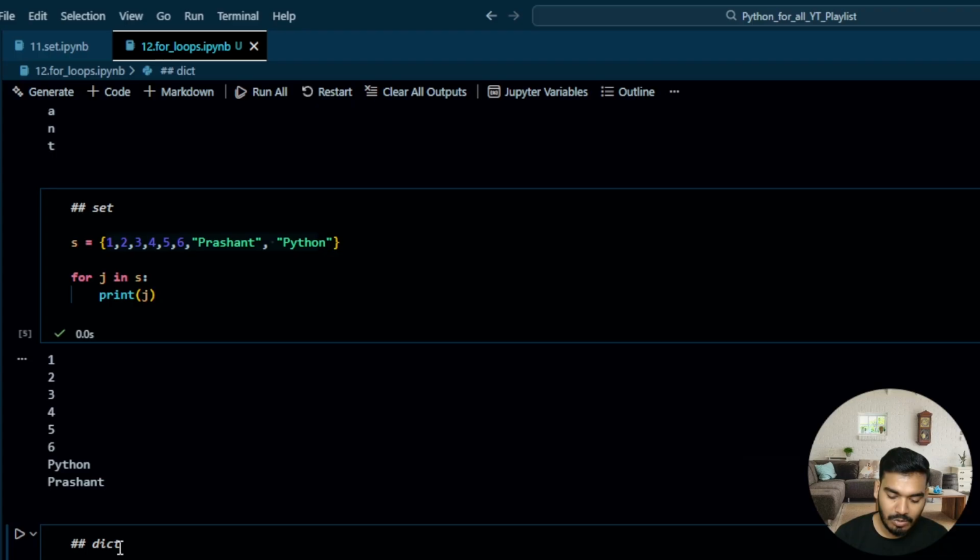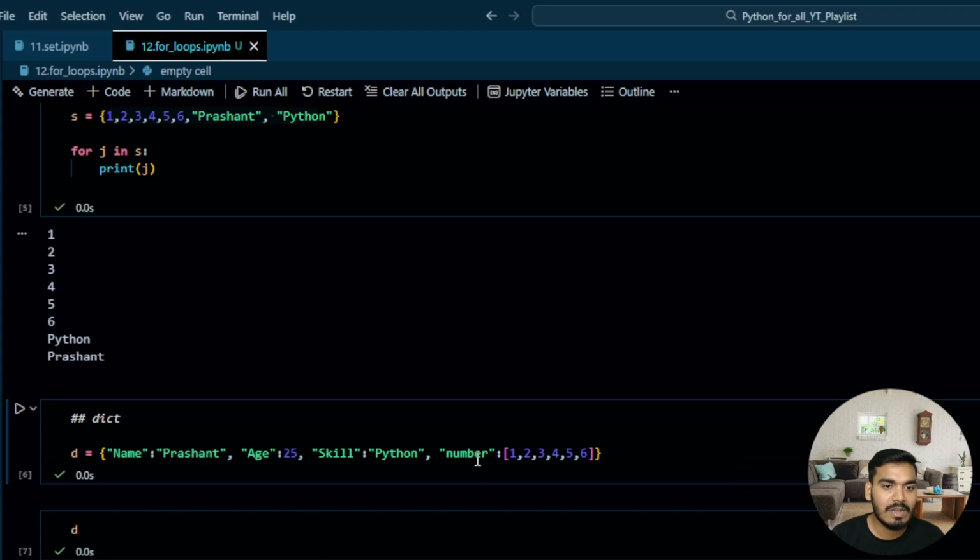Now let's check the dictionary. So I'll take d equal to, over here name, and I will write Prashant, and over here age, and I'll write 25, and then skill, and over here I'll write Python. Then I will write some numbers, and I'll pass the list of numbers 2, 3, 4, 5, 6, whatever it is. Perfect. So I have defined the list over here, and my d is a dictionary. Now let's try to iterate the dictionary.